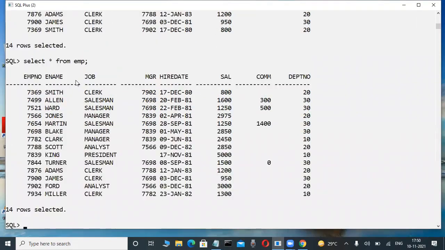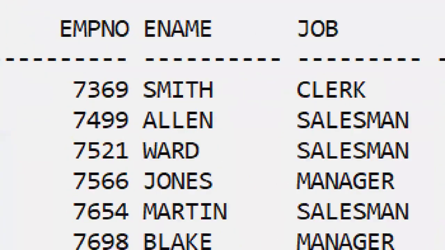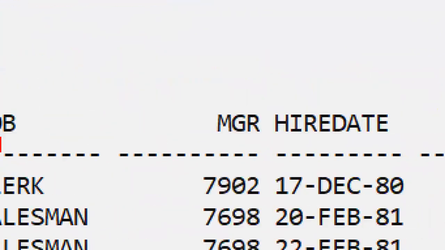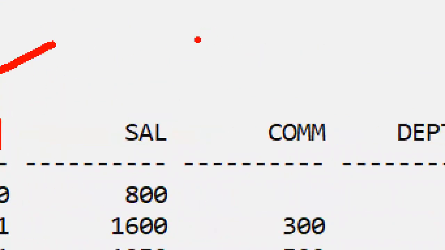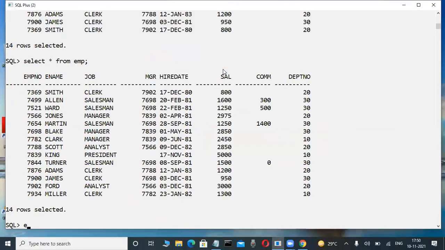In the EMP table, count it. What is the position of the salary column? Count it: 1, 2, 3, 4, 5, and 6. The salary column is in position 6. That number I use only in the order by clause.